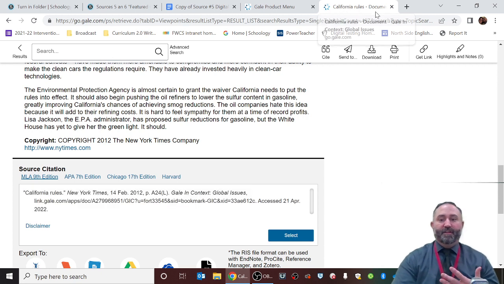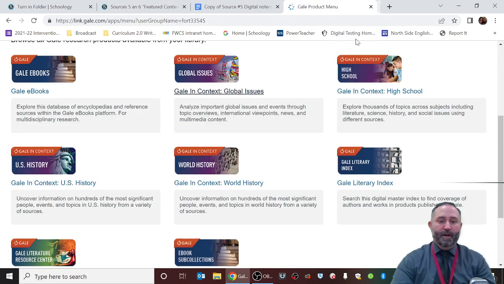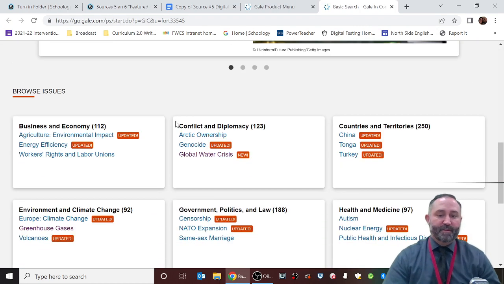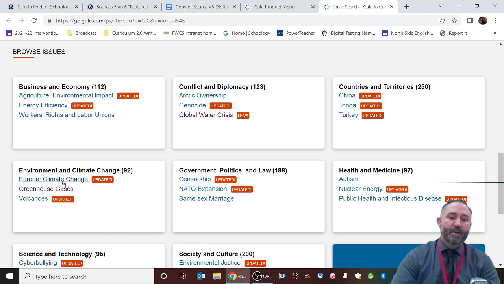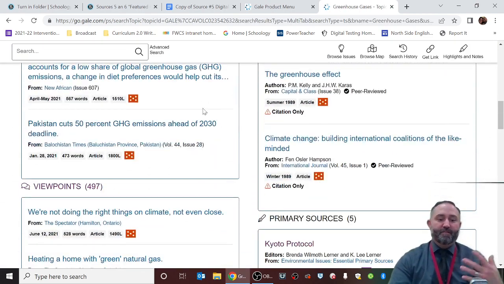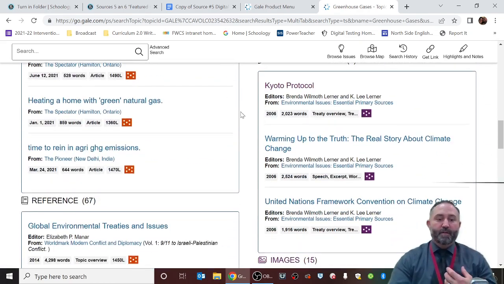So that's just an example of source number 5 or 6 that you could do. You could either do viewpoints or you could actively choose to do some of the other ones. The last thing I wanted to point out, I'm actually going to do 7 and 8 too. Sources 7 and 8 can, in addition to being a choice of either featured content or viewpoints, also be news articles.